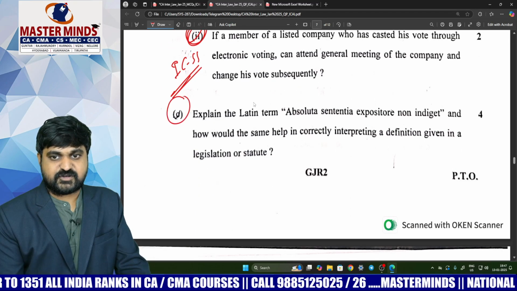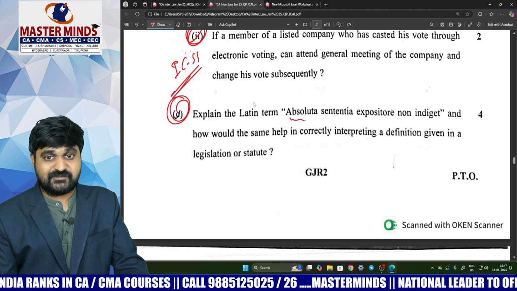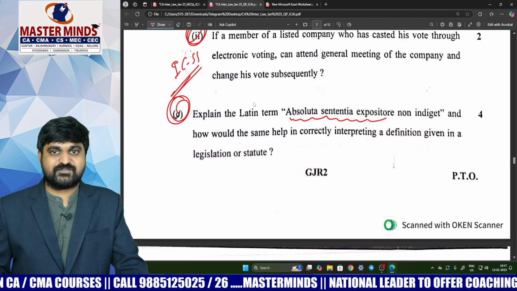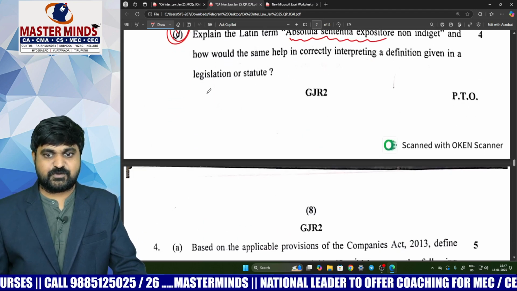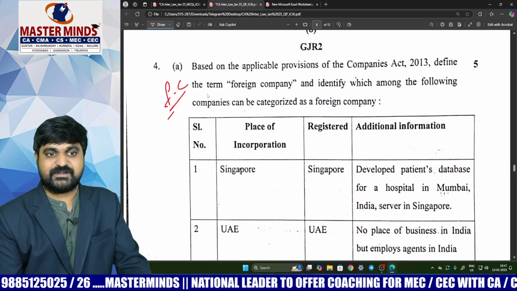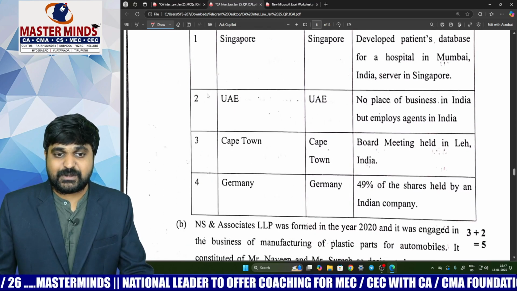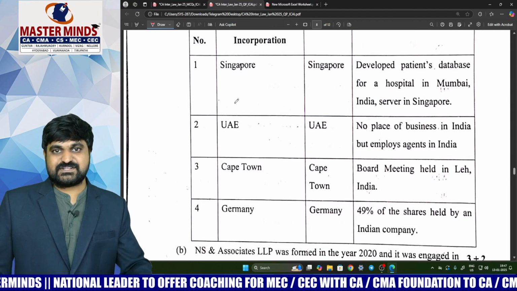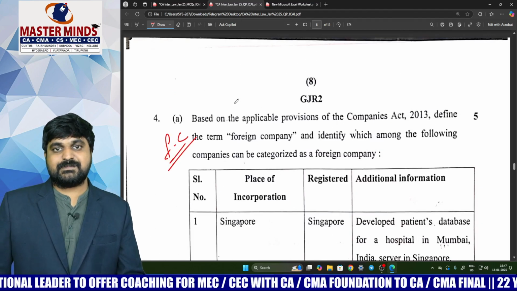This is from interpretation of statutes, which is a very easy question, but students need to be aware of the Latin words. That is very important. All the students will not read these Latin words. That's why I'm giving C category status, even though it is an important one. Next one. This is about the foreign company definition. You are required to provide the foreign company definition, and you need to identify which of the following companies are foreign companies. Identification of foreign companies is a little bit difficult, but writing the definition of foreign company is very easy.